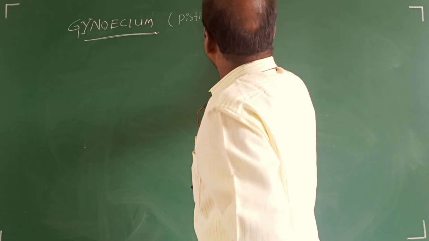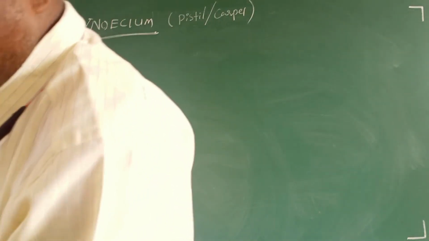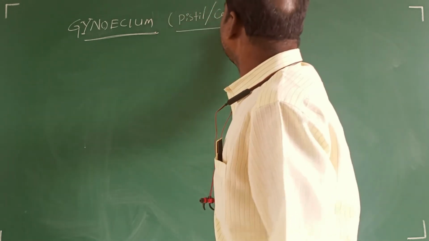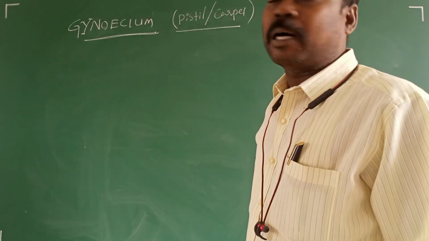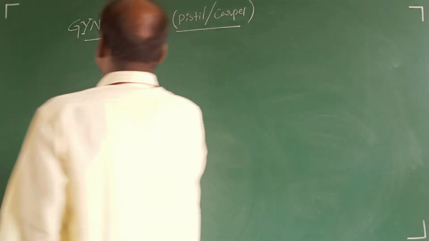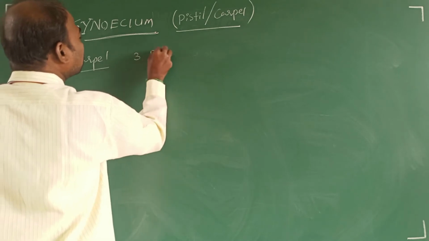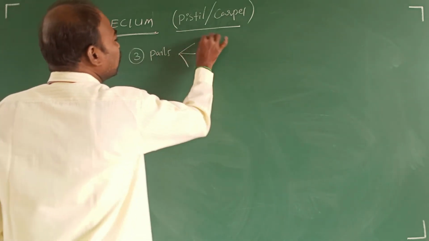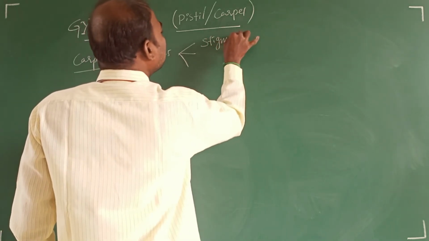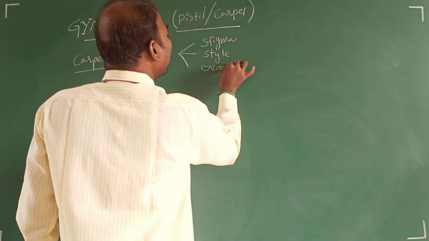or carpels. Pistil or carpels are the modified leaves of the gynoecium. Each carpel has three parts, that is stigma, style and ovary.